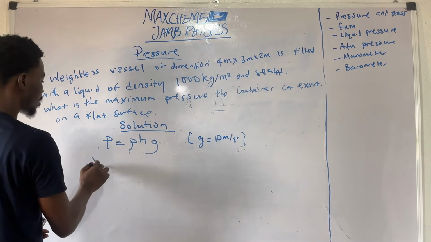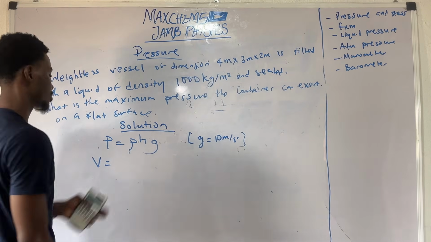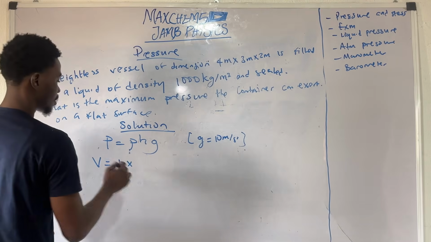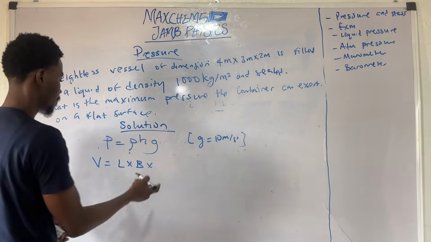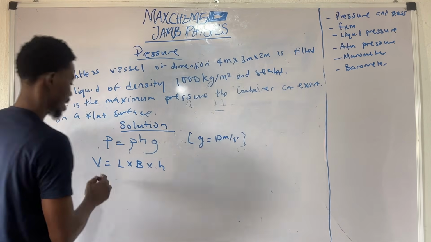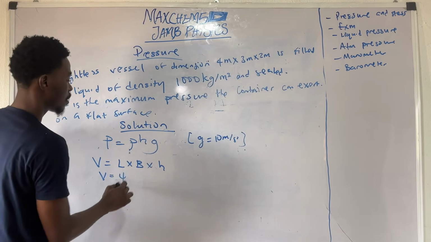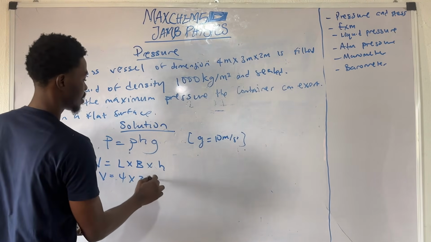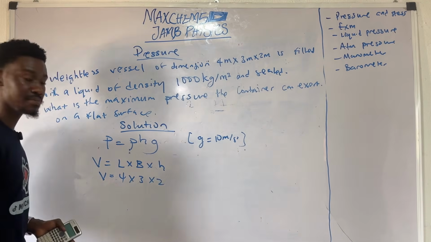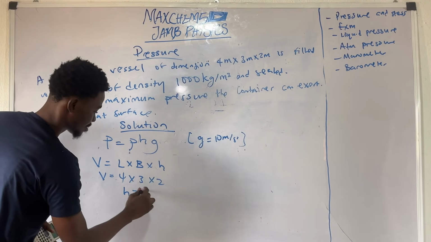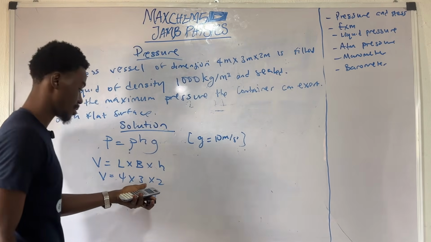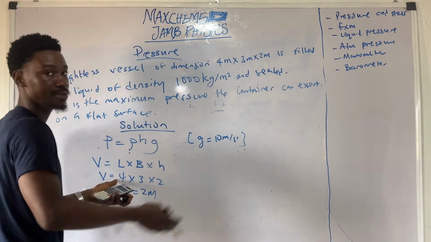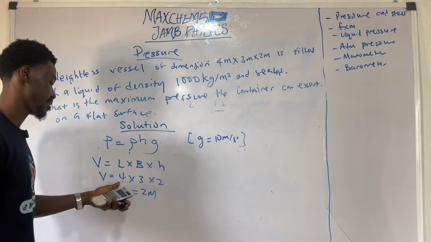The conventional way to write dimension is length times breadth or width times height. And here we have 4 by 3 by 2, which simply means our height is 2 meters, our width or breadth is 3 meters, and the length of the vessel is 4 meters.